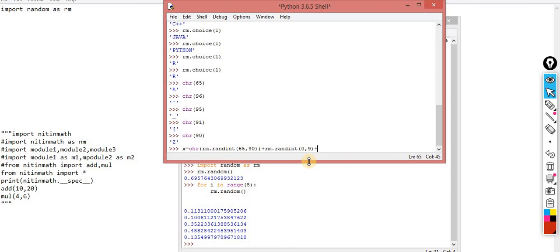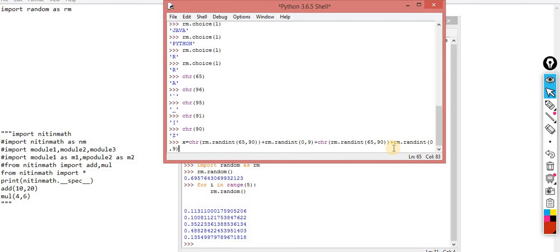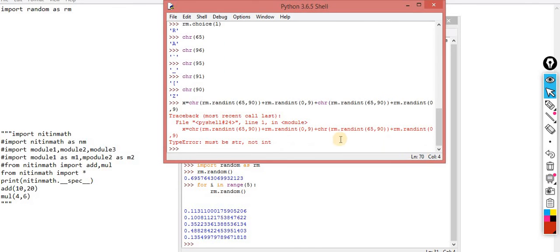Okay, what is the next sequence? Again you need it, just copy it and paste it. And another value, what should be the another value? Again Control C, plus Control V. That's it.